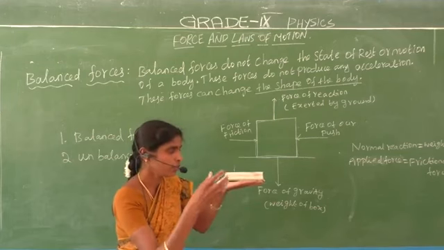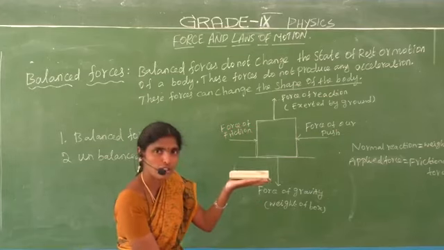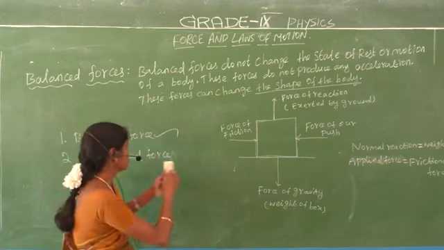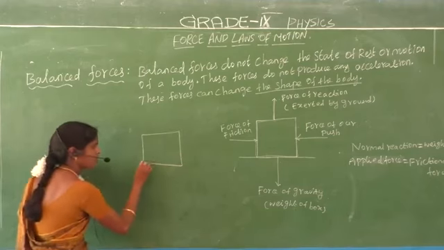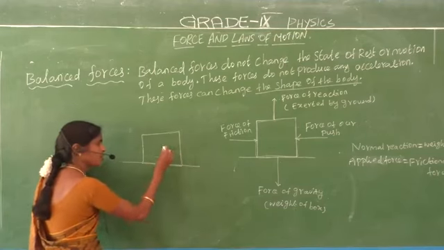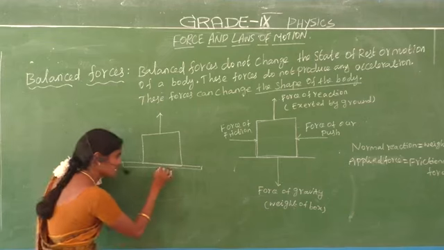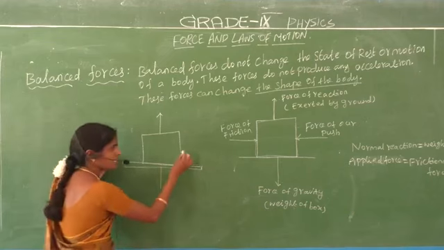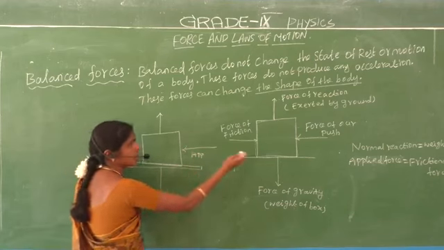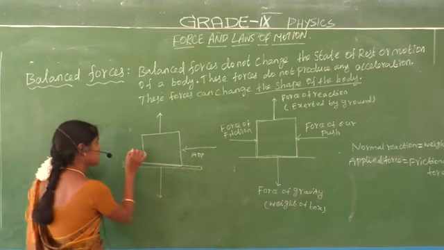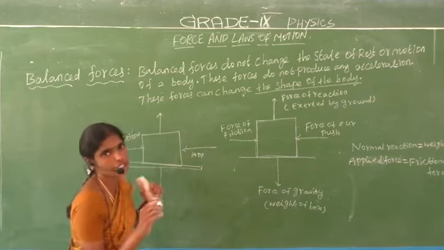Now, force of friction, we know this. This is the normal reaction, there is a normal force, this is a gravitational force. Okay, listen here. See here, this is the normal force. There is an object, we have kept a book on the table. This is the normal reaction, normal force, this is the gravitational force, weight, this is the applying force or force of our push. Okay, this is the frictional force.